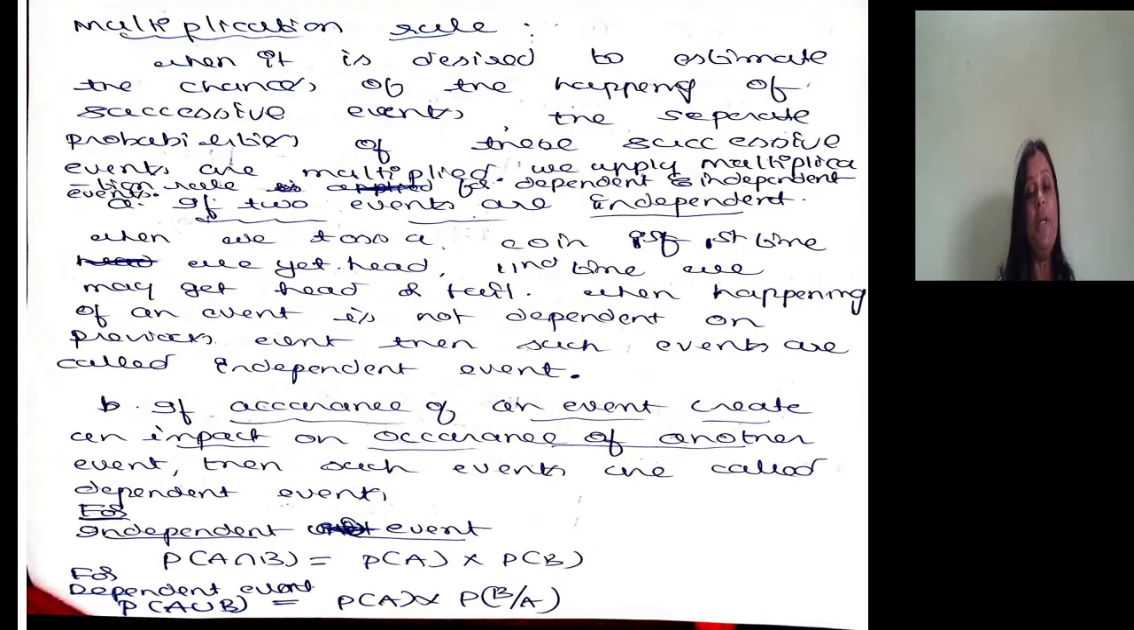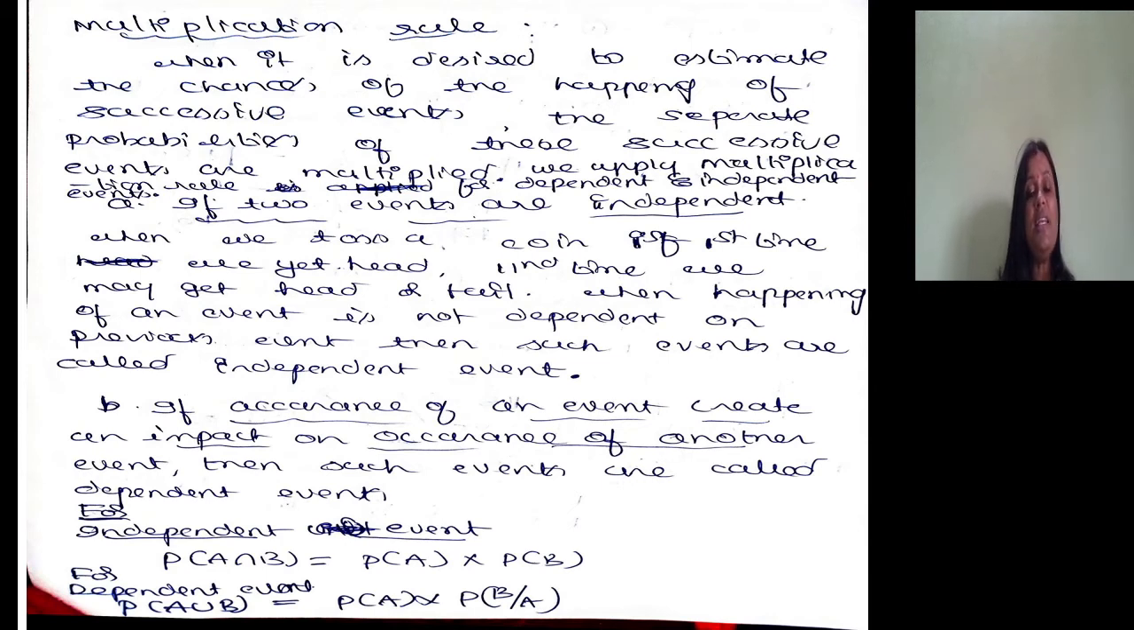Now let me see the multiplication rule. When it is desired to estimate the chances of happening of successive events, the separate probabilities of these successive events are multiplied. We apply the multiplication rule for dependent and independent events.